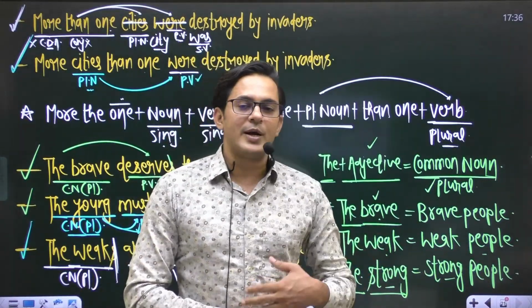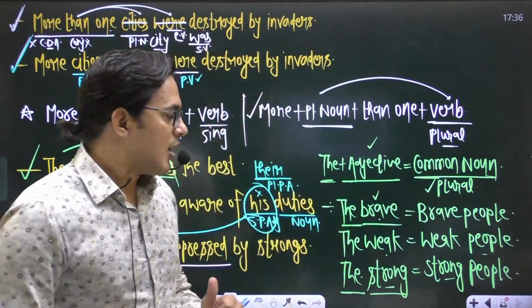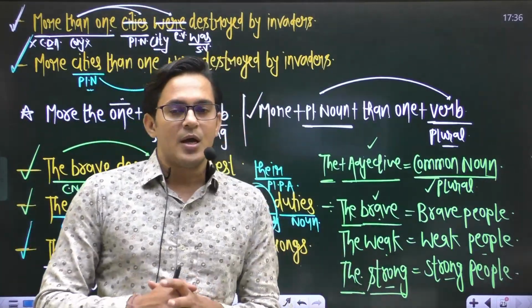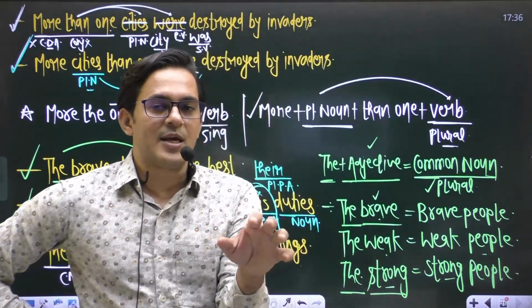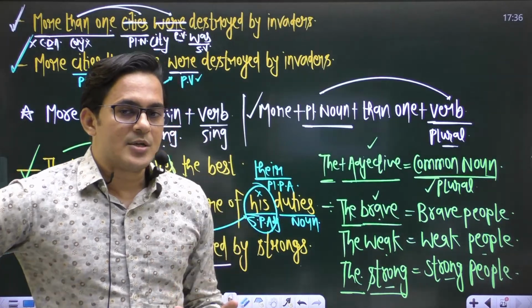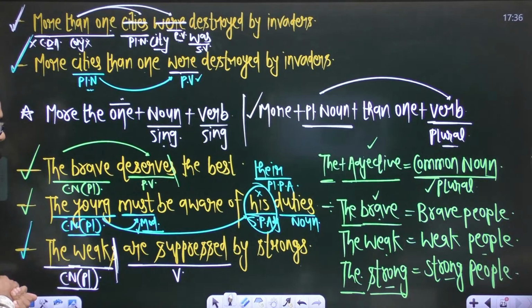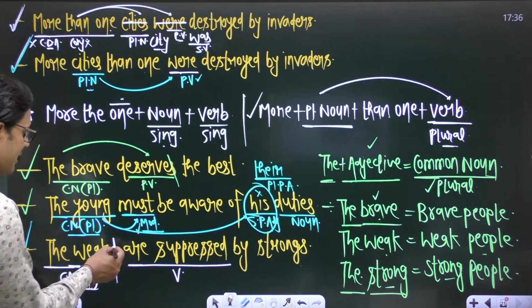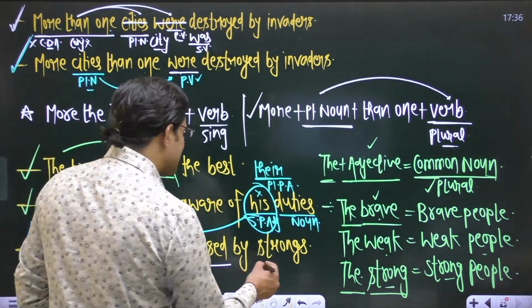The weak already denotes weak people, so you can't say the weaks. The strong already denotes strong people, so you can't say the strongs, right? Same thing applies here. The weak is already a common noun plural, and if it is already a common noun plural, we can't make it further plural by adding s or es. The weak are suppressed by strongs.